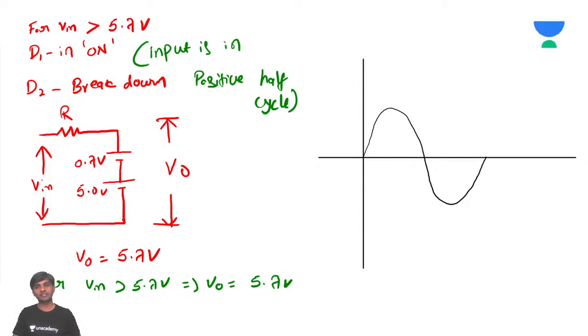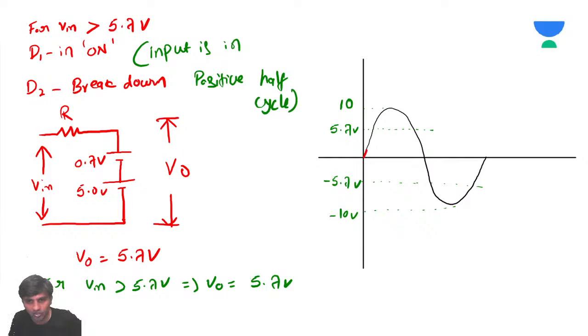So how do you sketch, sir? Consider a voltage, 10 sin omega t. It means plus 10, and this is going to be minus 10 volts. Here you need to consider two voltages: plus 5.7 volts and minus 5.7 volts. Now, your output is going to be like this.